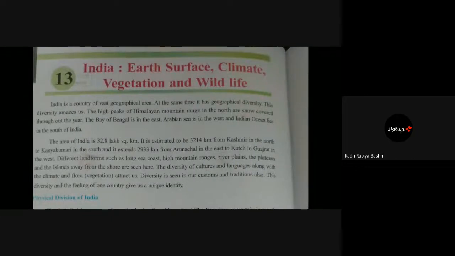Chapter number 13. India. Earth surface, climate, vegetation, and wildlife. India is a country of vast geographical area. At the same time, it has geographical diversity. This diversity amazes us. The high peaks of Himalayan mountain range in the north are